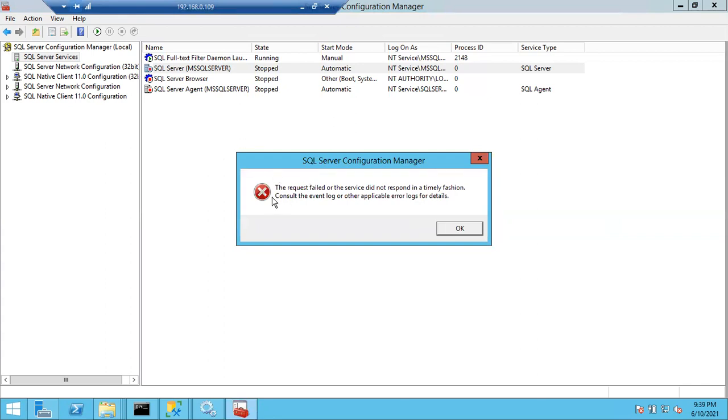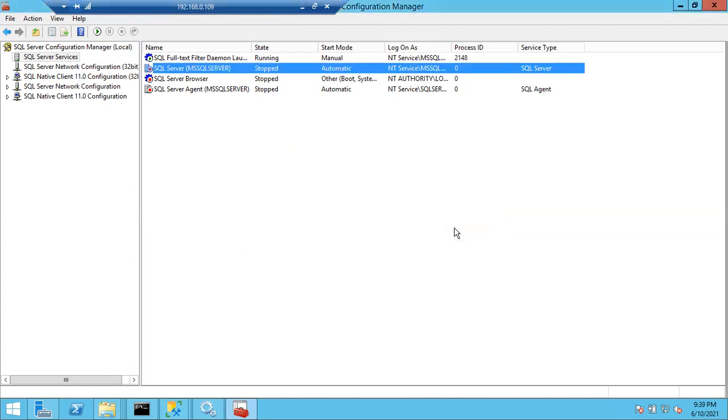So I'll get the error like this: the request failed or the service did not respond in a timely fashion. Consult the event log or the application error log for details. So you don't know what the exact reason is. I just deleted the files or else I moved the files. Now you are a DBA, you are on shift, you are trying to start the service, and you get an error like this. How do you start troubleshooting this?